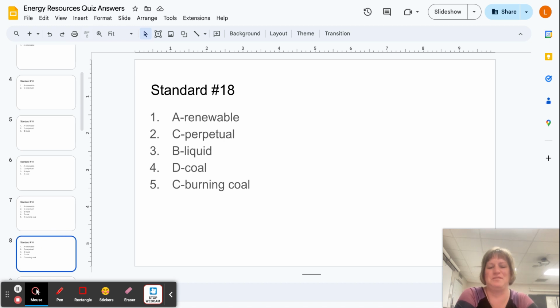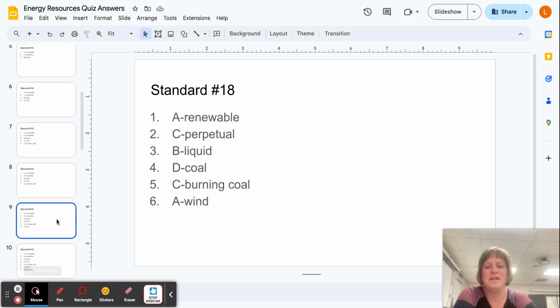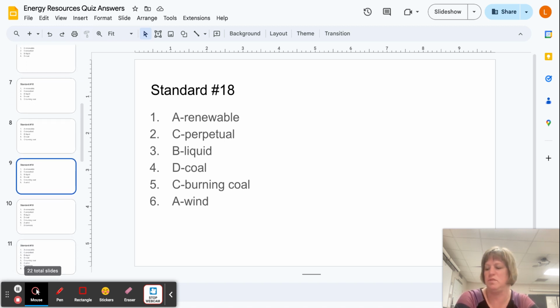Next up, question number 6. It says, which of these is actually a type of solar energy? That is wind energy. The sun heats unevenly, and that's when we get these warm and cold air masses with different air pressures. So wind is really a type of solar.